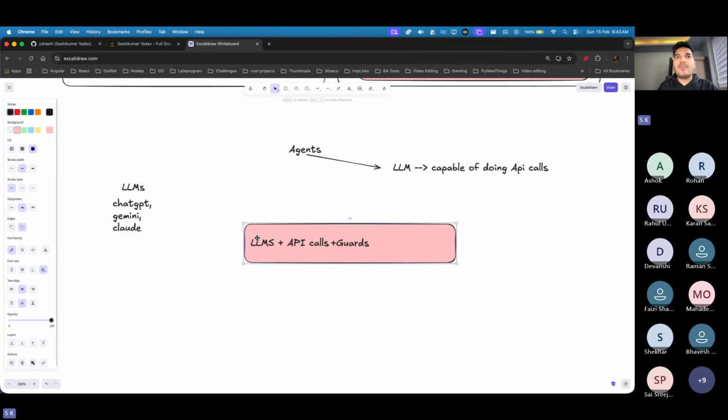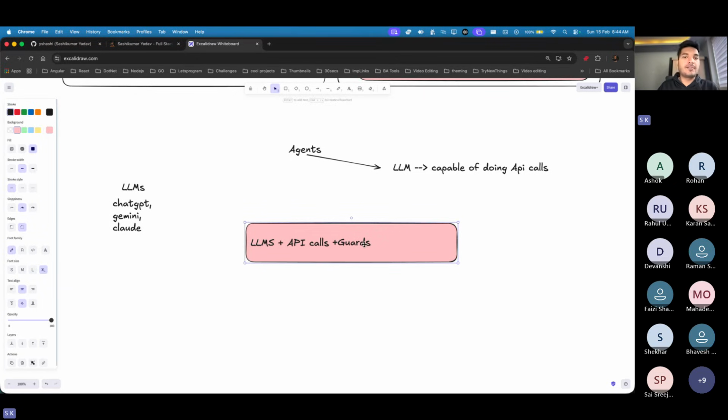Okay, till here it was fine. We have a small agent which does the API call and fetches some latest data. And the good thing about LLMs is that they work in natural language. The response we get from them is natural language processing, which is human readable. So now we have LLM plus API call plus guards.